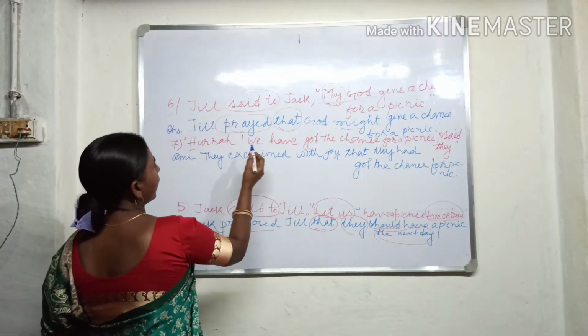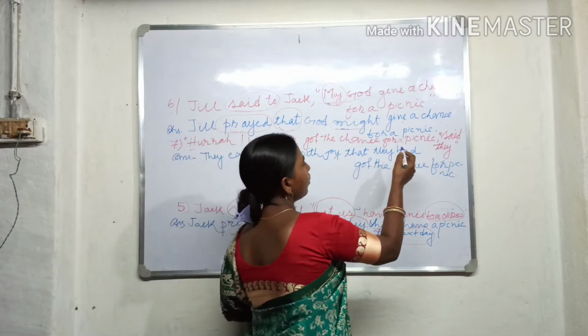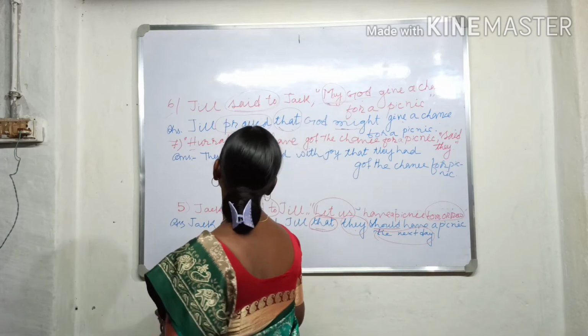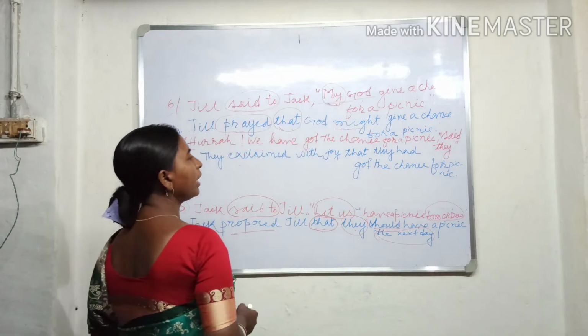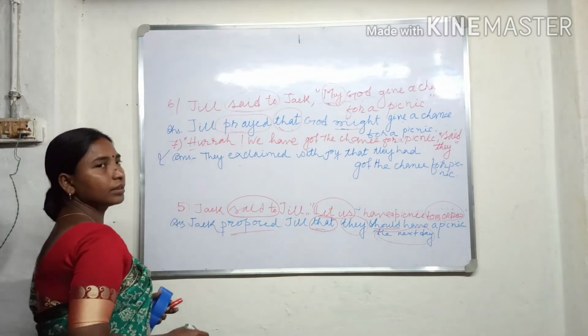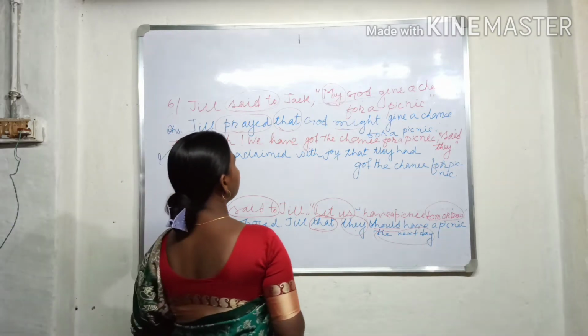Next: Hooray, we have got the chance for a picnic, said they. This is an example of an exclamatory sentence.